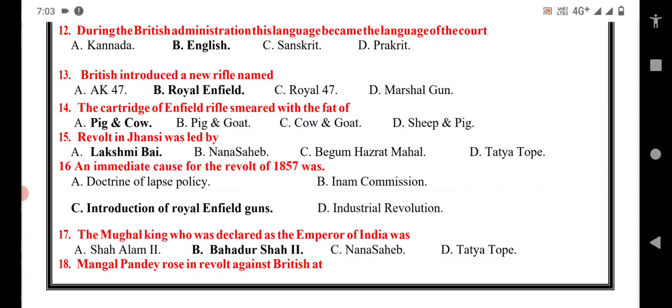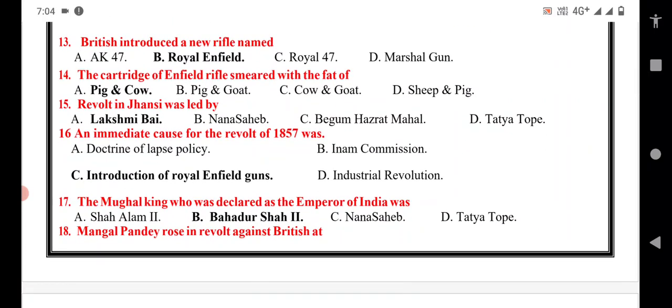So here pig and cow. These two are religiously sentimental animals of the Hindus and Muslims. So this became the immediate cause for the